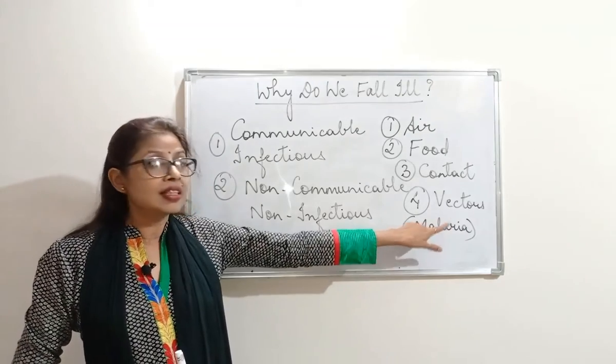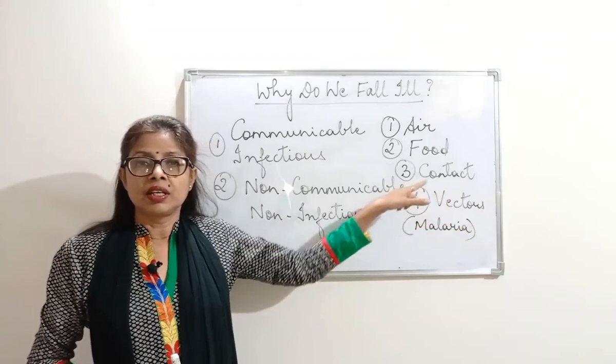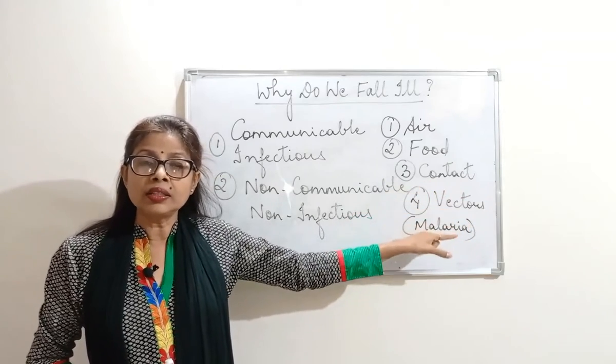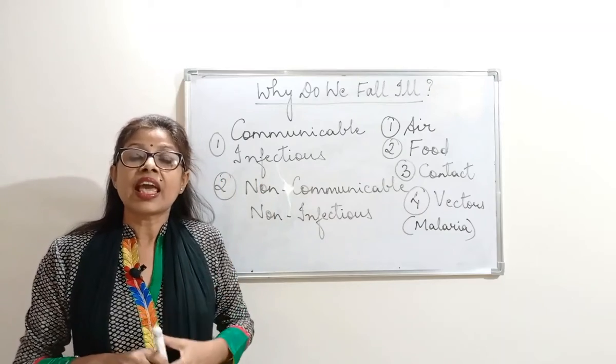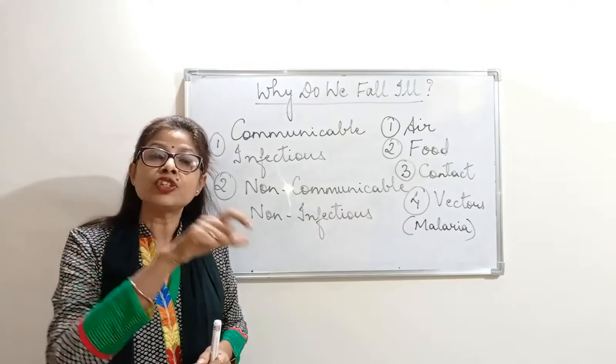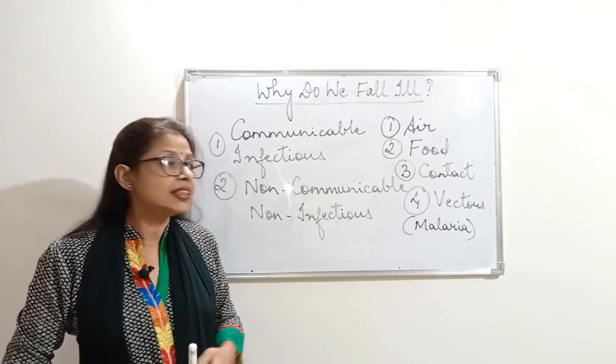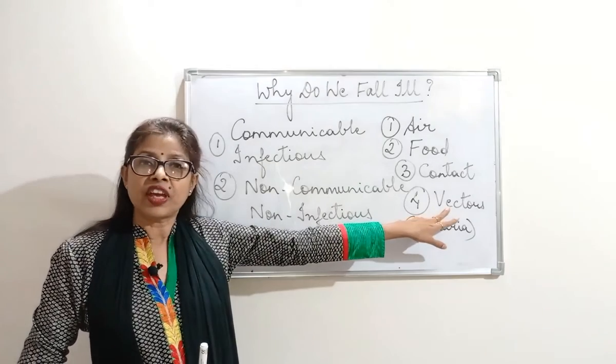Since there is a mediator, one insect or organism which helps spread the disease from one to another, that is said to be a vector.